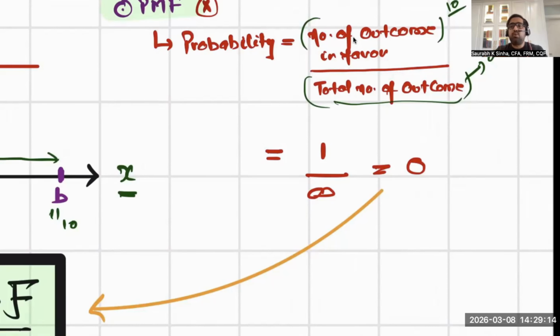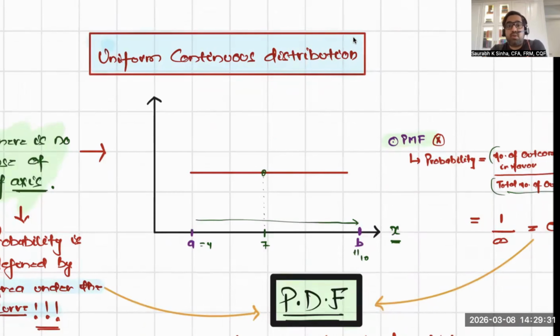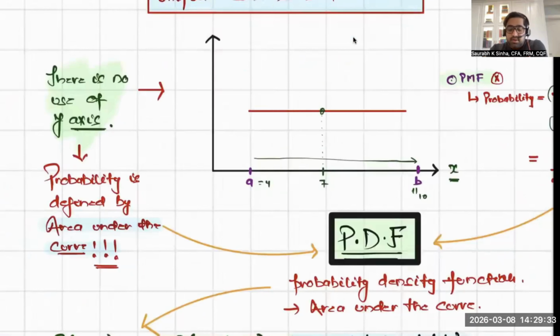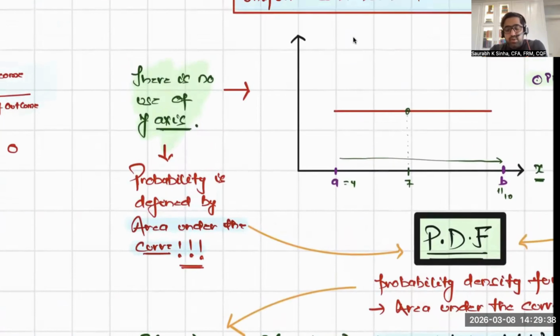It is useless in what? Uniform continuous distribution? No, it is useless in all continuous distributions. So you cannot use probability mass function, then what can we use? And I also mentioned that there is no use of the y-axis.